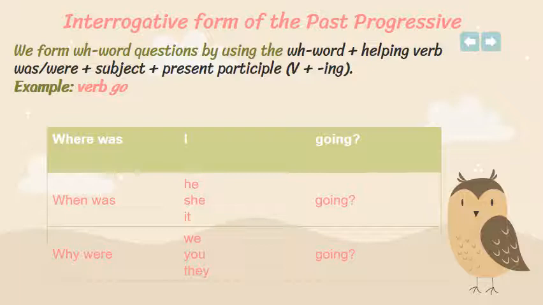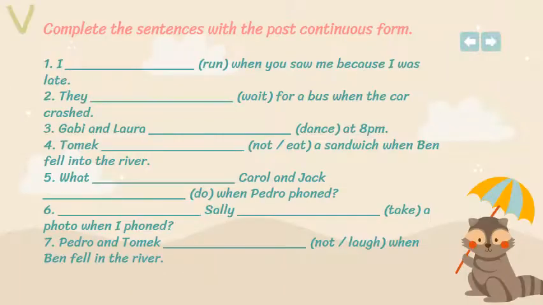Okay? So simply that's how we form the past progressive in the affirmative, negative, and interrogative forms. Now, let's have an exercise, a practice. Complete the sentences with the past continuous form. Remember, you have to use was, were, then verb with ing.